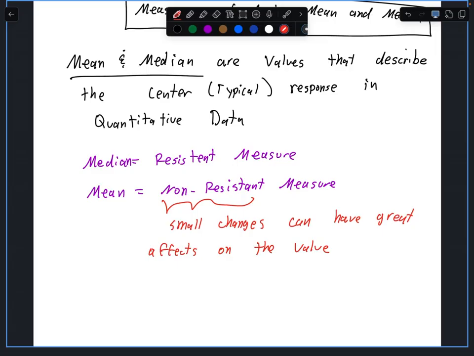But if I remove that 12, what's going to happen to the median? Well, the median was 0 before. So what's going to happen to the median after I remove that 12? It's going to stay at 0. That one student who had 12 had no effect on the median. But when you added that student, it did bring up the mean all the way up to 1. So that's what it means to be resistant versus non-resistant. Okay?